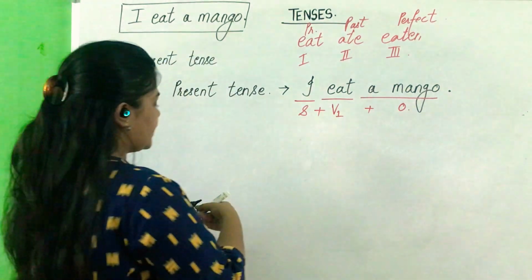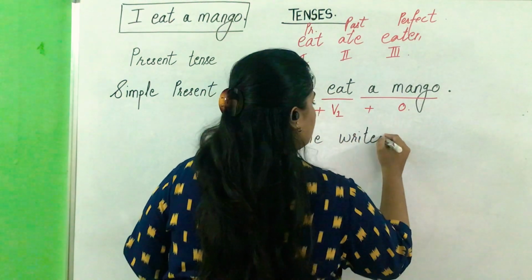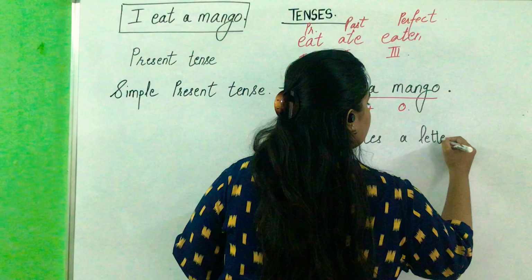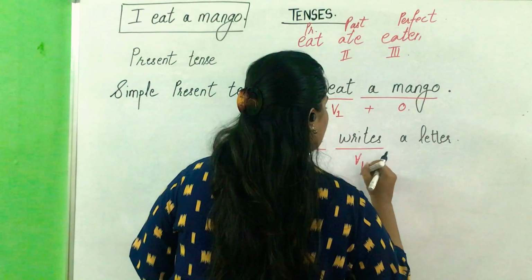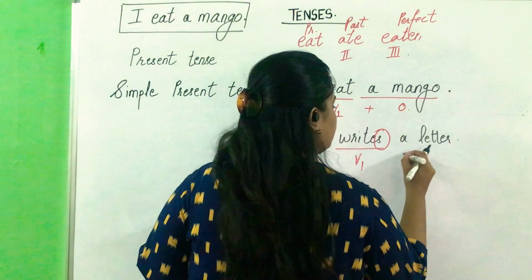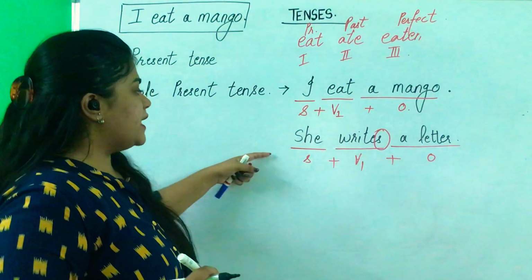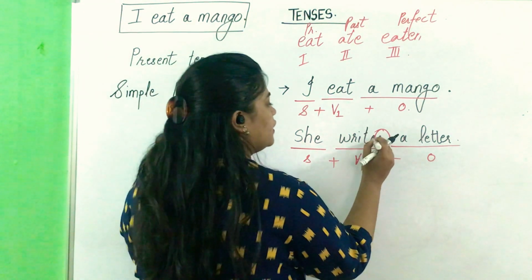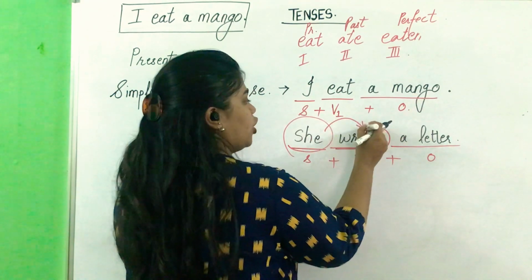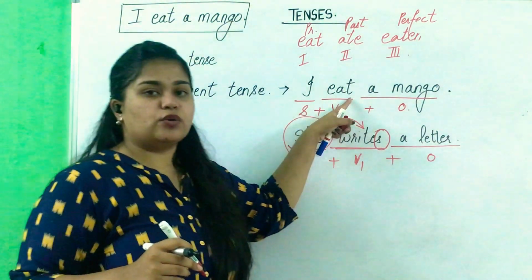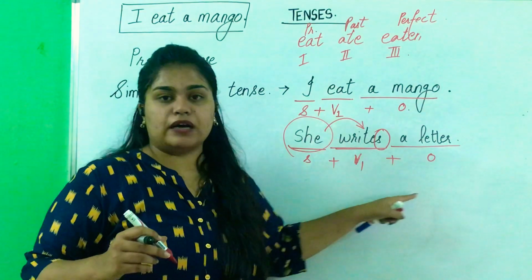If you want to take few more examples, let's go ahead. She writes a letter. She is the subject, writes is the V1 where we have added S. A letter is the object. Subject plus V1 plus object. Please note that here we have taken the singular form of the V1 verb because this pronoun takes that form of the verb. I eats is not correct, and she write a letter is not correct. I eat a mango, she writes a letter.